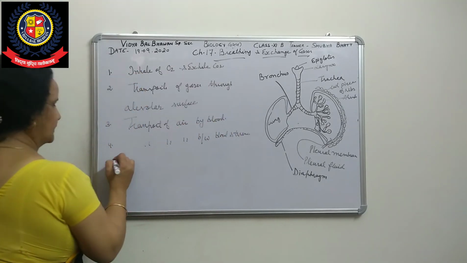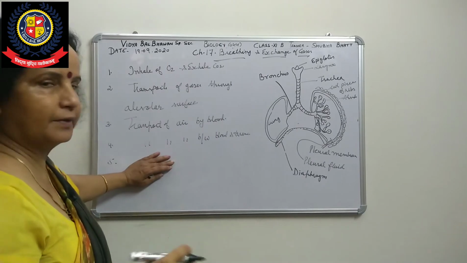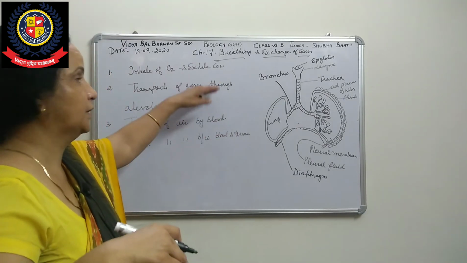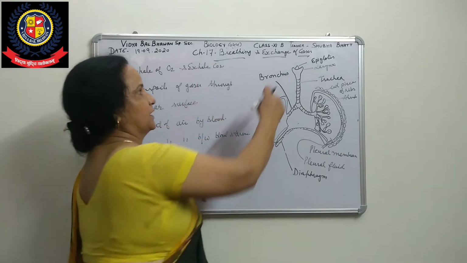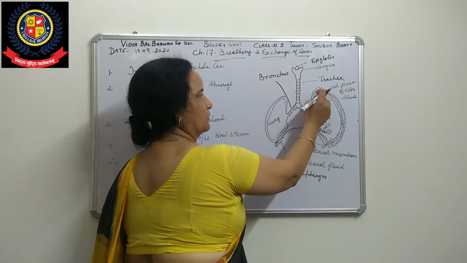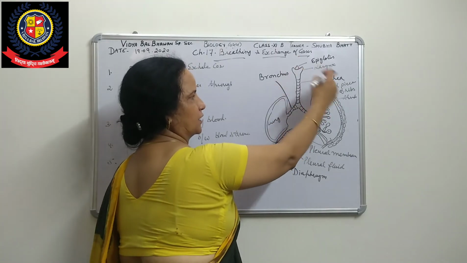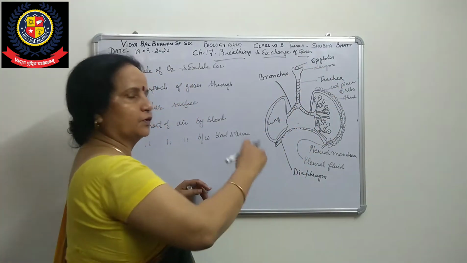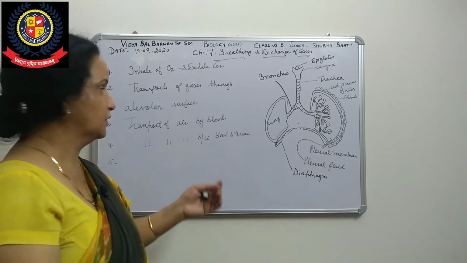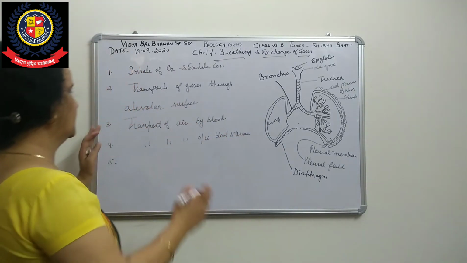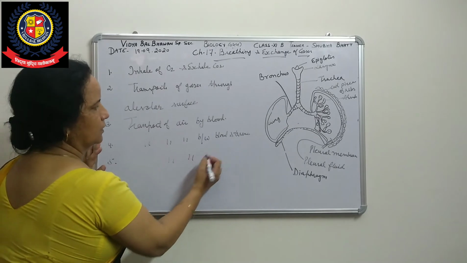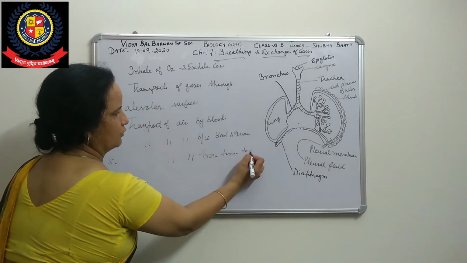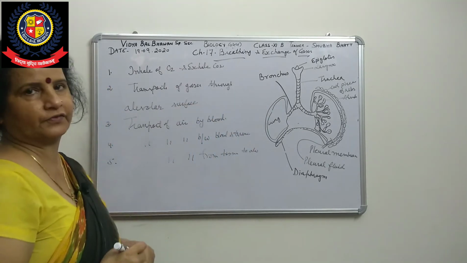And then the finally last step is the transport of gas from tissue to alveoli. First of all the air will come through this, it will be taken by the diffusion process, then it will be taken by the blood, then the blood will transport it to the tissues. From the tissues there will be exchange of gases, then the tissue will take it into the blood, the transport of gases from tissue to alveoli. These are the total 5 steps.